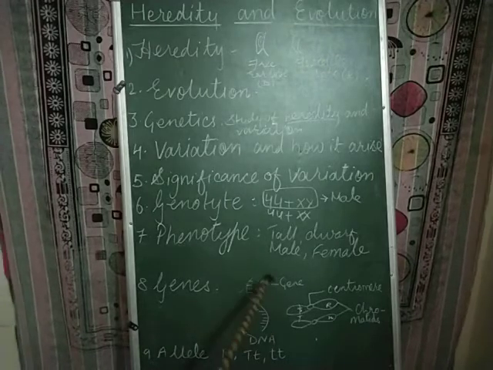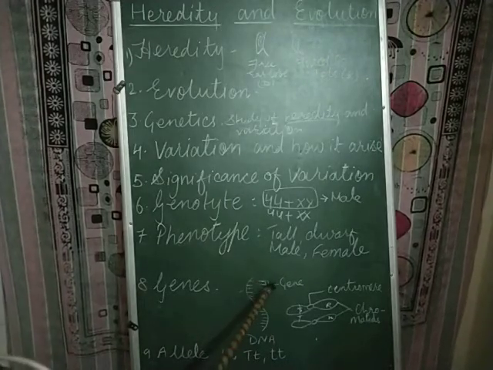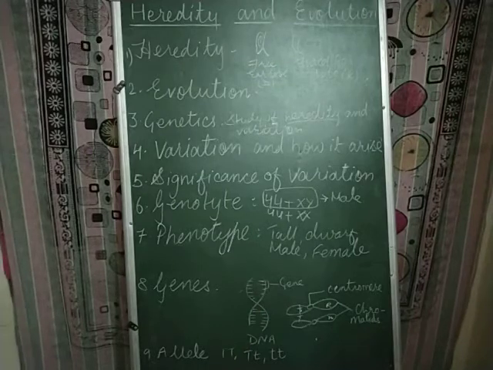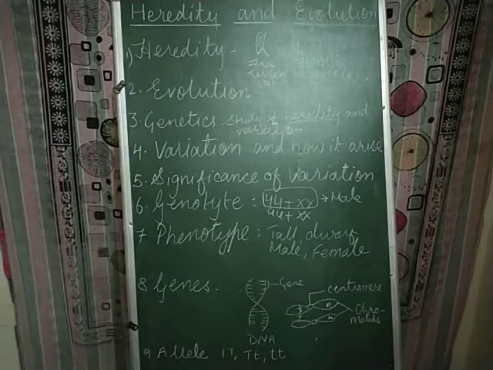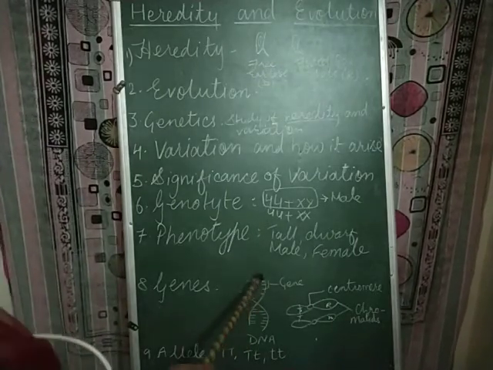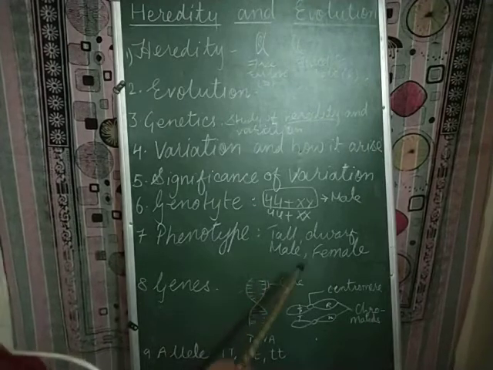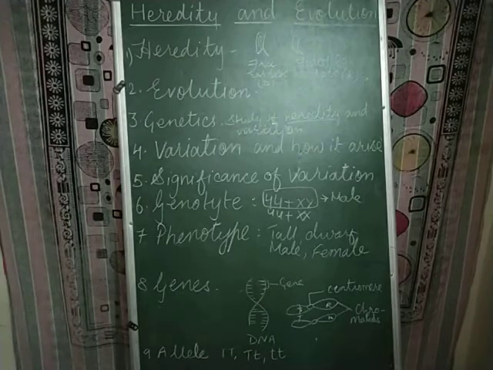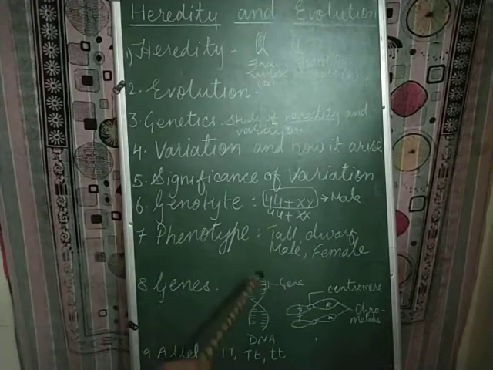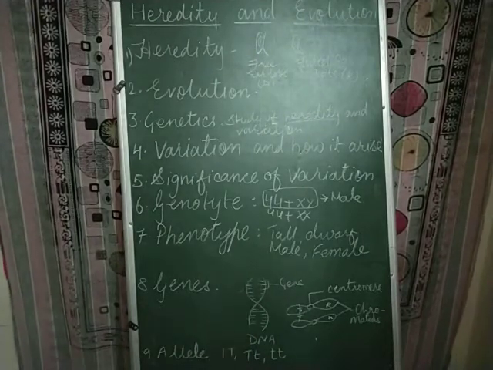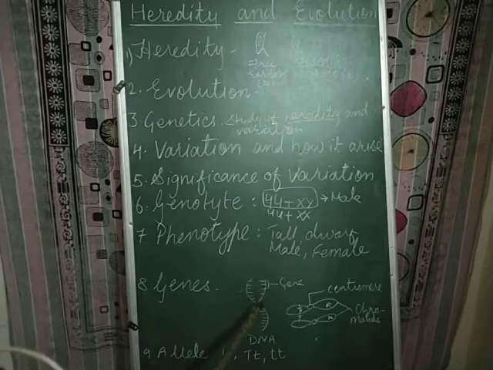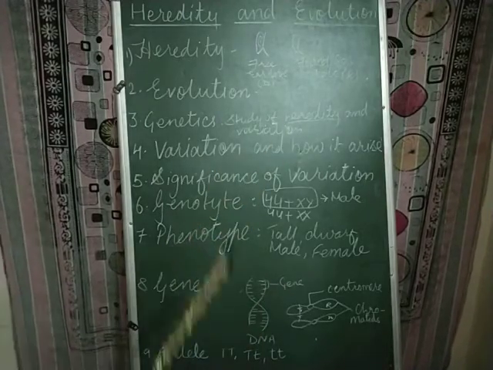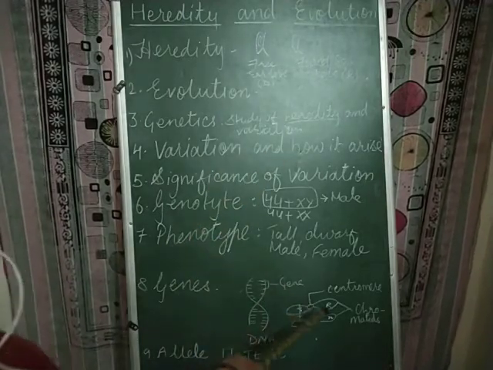These particular nitrogenous bases code for a particular protein, and that particular stretch of nitrogenous bases which carries some information is called a gene. Now this DNA carries genes, and DNA is condensed to form the chromosomes.